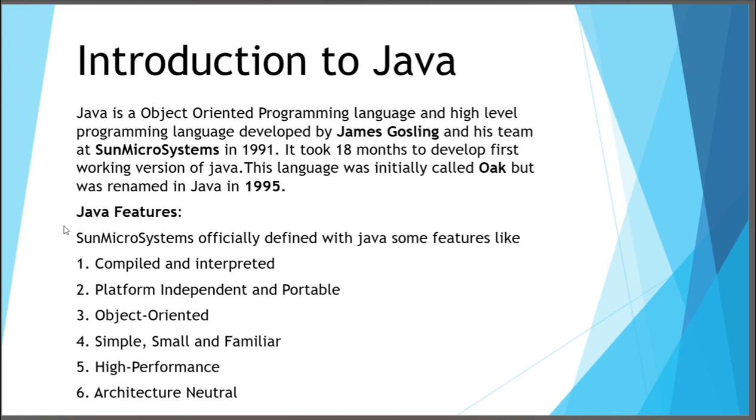And now we can see Java features. Sun Microsystems officially defined Java with some features like compiled and interpreted, platform independent and portable, object oriented, simple, small and familiar, high performance, architectural neutral.